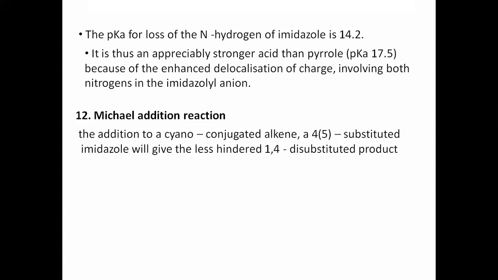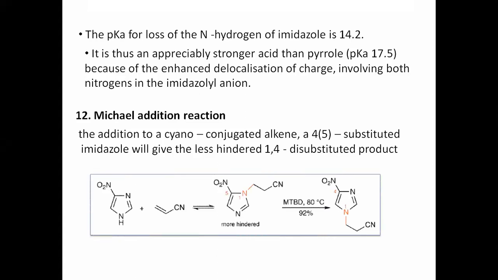So what does imidazole have? It has a very reactive hydrogen, right? And therefore you see here, this hydrogen is easily removable, and there is a lone pair on this nitrogen. So according to Michael addition, this nitrogen will attack here because it contains the electron withdrawing group. So it may easily attack here, and on rearrangement this gives this product. But see, this is the more hindered product.